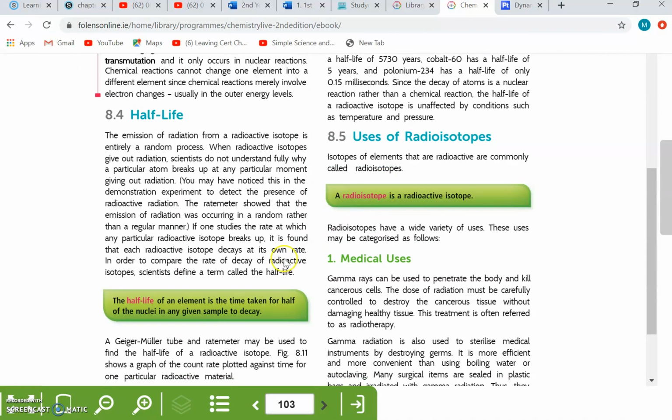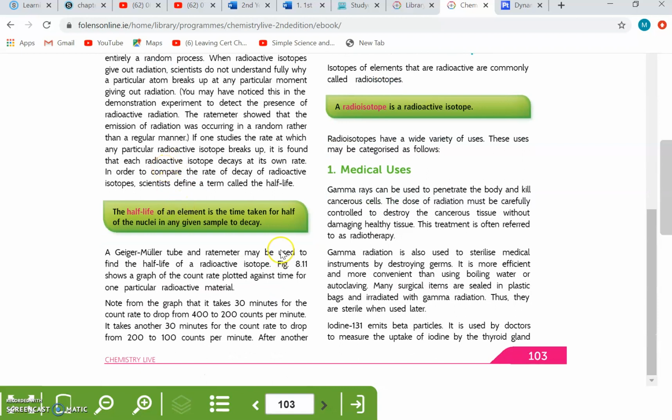The last thing then is the idea of half-life. So the half-life of an element is the time taken for half of the nuclei in any given sample to decay. The shorter the half-life, the more radioactive a substance is. So you might find something has a half-life of, we'll say, 30 minutes. What that means is, if you have 100 atoms of something, after 30 minutes, half of them will remain.